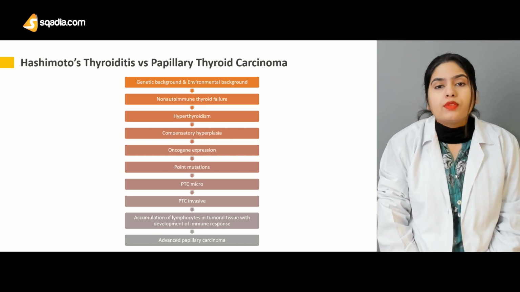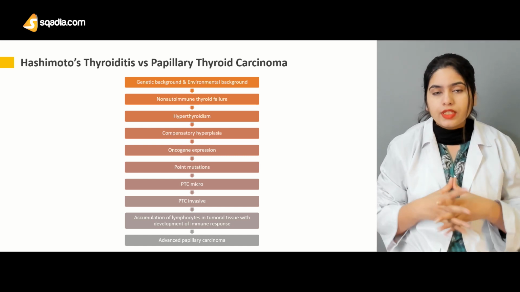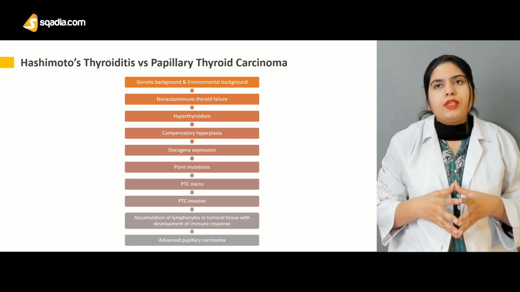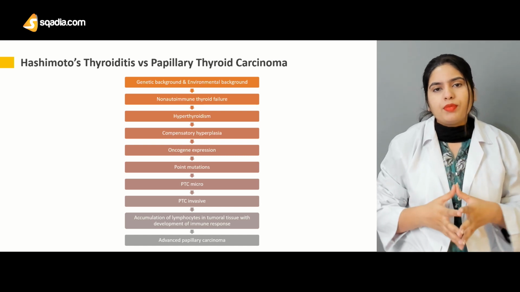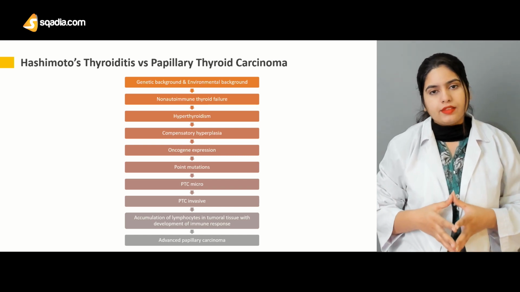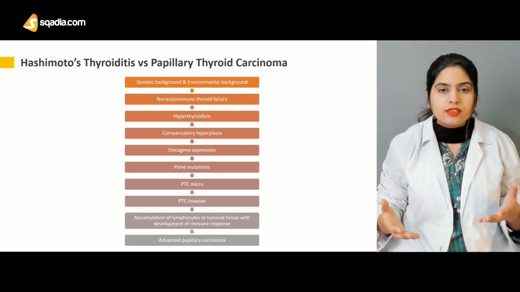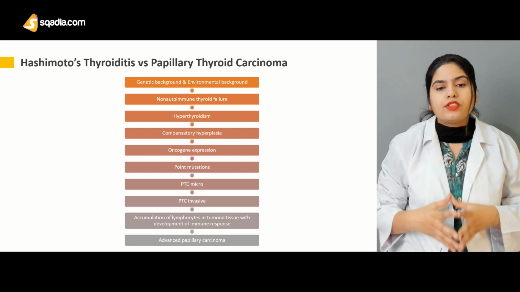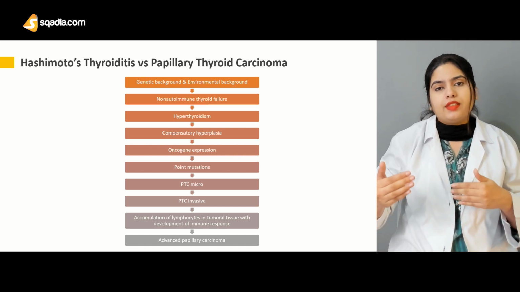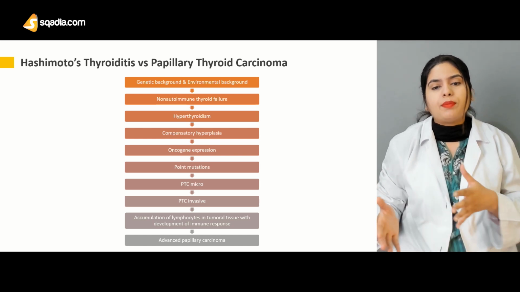Moreover, it is found that when patients undergo resection of the carcinoma, Hashimoto's thyroiditis is found in the patient. So in almost 30% of the patients who are suffering from papillary thyroid carcinoma, they also suffer from Hashimoto's thyroiditis. So we can say that Hashimoto's thyroiditis can facilitate the progression of papillary thyroid carcinoma, and the reason behind it is their pathogenesis. So it can lead to papillary thyroid carcinoma.